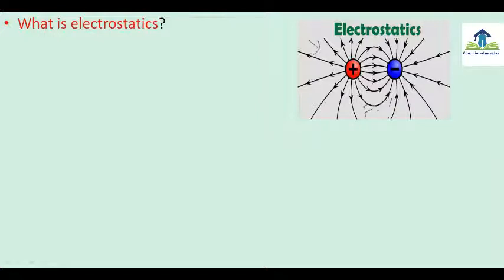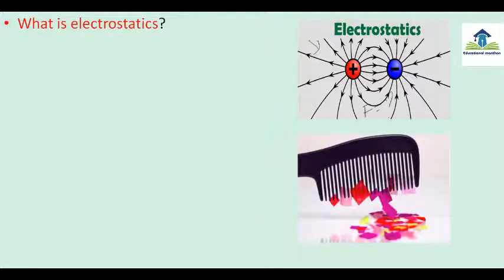Whenever we rub two things, charge is produced, positive charge and negative charge. Suppose two things are rubbed, like when we comb. When we comb, this comb gets positive charge.